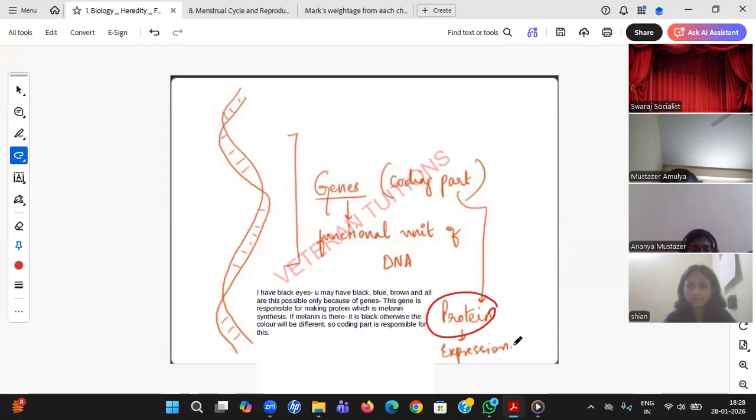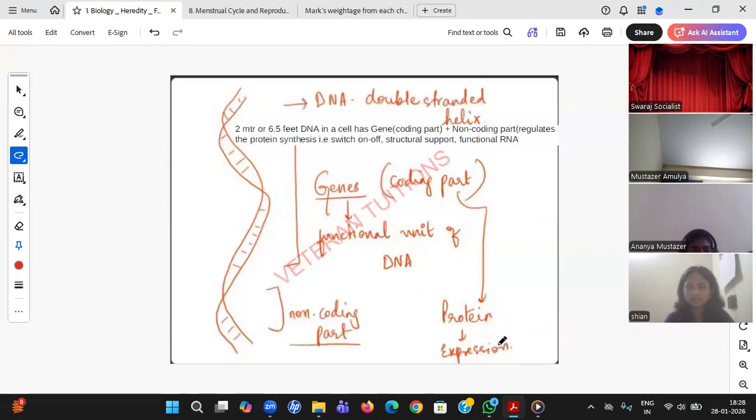So this particular protein is nothing but the expression of character. You need to remember this DNA is a double-stranded helix. Just now I have shown you. Some of the key things I will repeat again. Let me repeat the things.